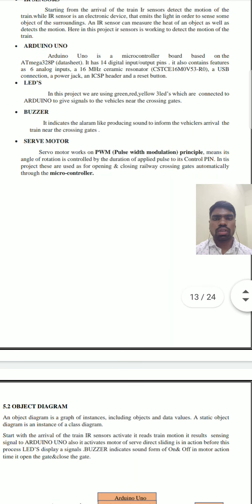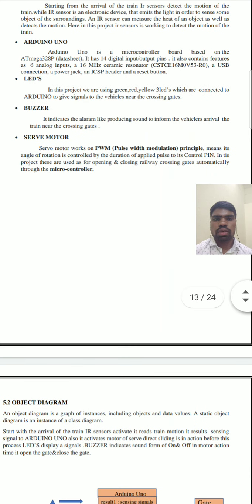Arduino Uno. The Arduino Uno is a microcontroller board based on the ATmega328P. It has 14 digital input-output pins. It also has 6 analog inputs, a 16 MHz ceramic resonator connection, a power jack, an ICSP header, and a reset button.